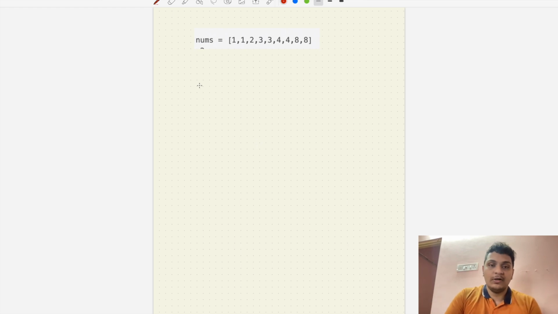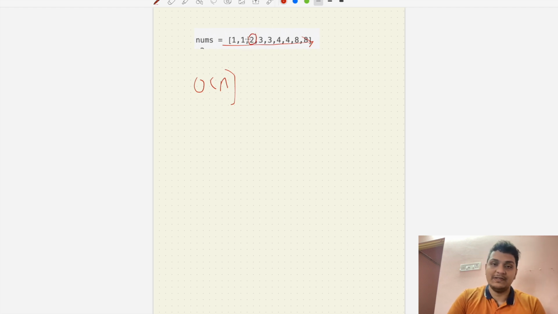So a normal brute force way to solve it in O(n) is to iterate through the array and see if there is any single element. In this case we can see 2 is the single element. How can we see it? We will check whether the previous element is equal or not. If it is equal, then we will skip 2 places. If it is not equal, we will say we have found the element. This is the brute force way.